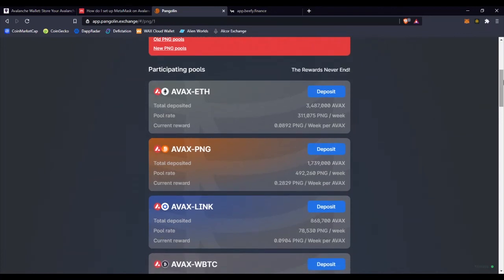So you can see from here the pairs that it has. You already have AVAX, perhaps you want to go in this pair, you will buy some PNG, Pangolin, and you can deposit, and here you can see the pool rate and the reward. In order to make it easy for you to calculate your reward, use this last line, because it says how many Pangolin you will win per week and per AVAX.